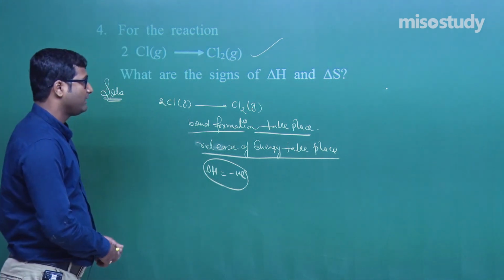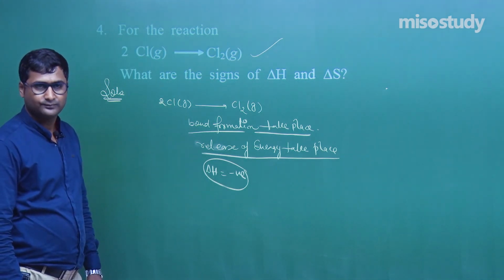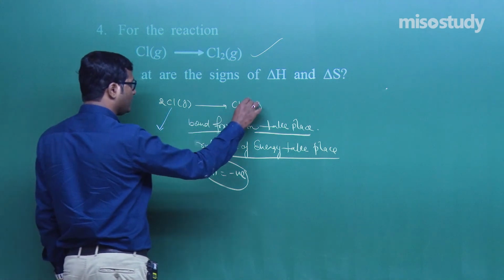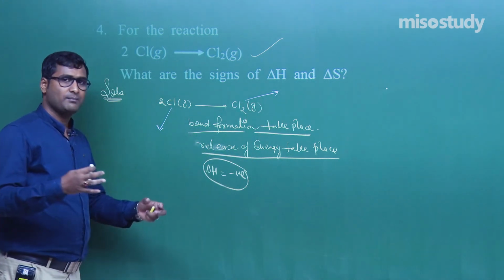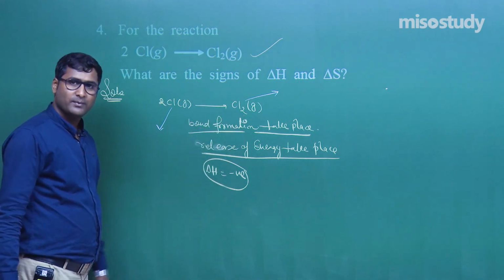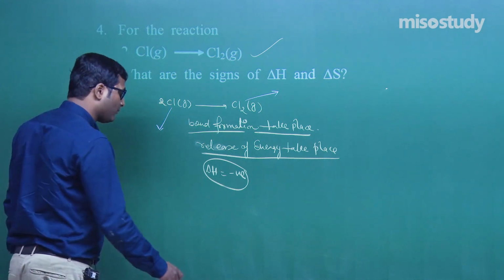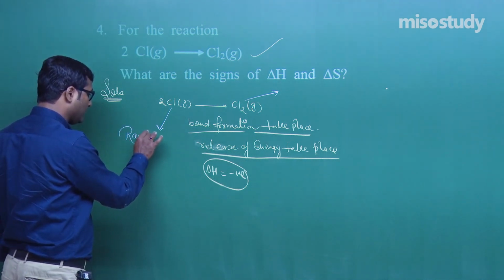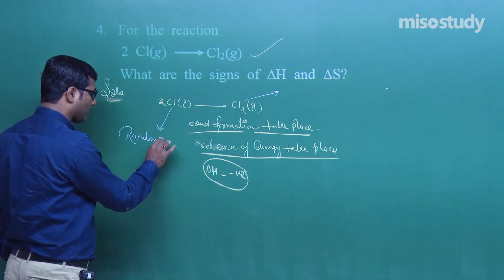What about the value of delta S, my friend? This is the atomic form converted into molecular form. That is, the particles come closer to each other. When bond formation takes place, we know randomness decreases.